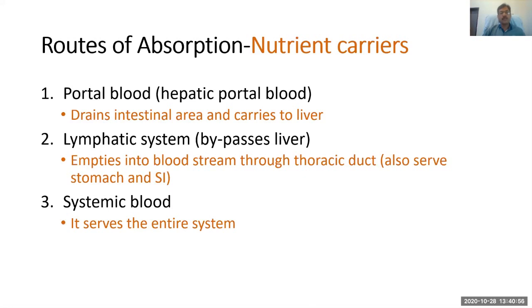Then the lymphatic system is responsible for the absorption of lipids and fat soluble compounds like fat soluble vitamins, so it bypasses the liver. It empties into the bloodstream through the thoracic duct, and it serves the stomach as well as the small intestine. The systemic blood is basically the entire blood that serves the entire system. So generally, portal blood and the lymphatic system are the two main routes of absorption that carry the nutrients.